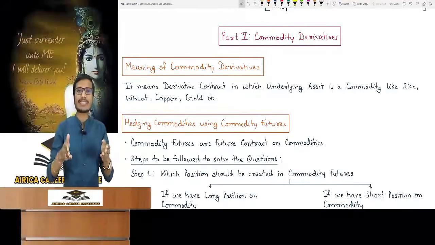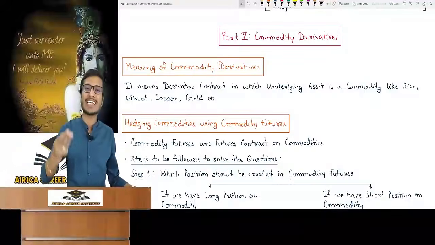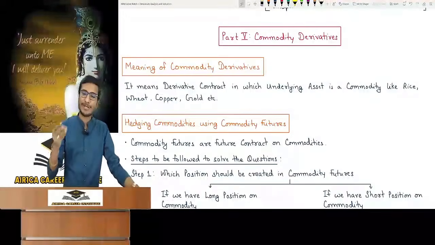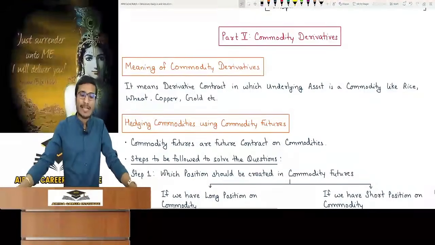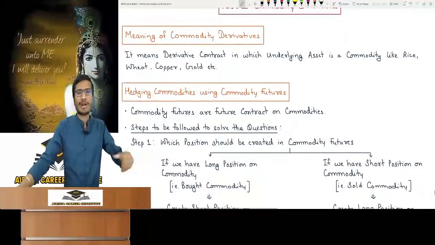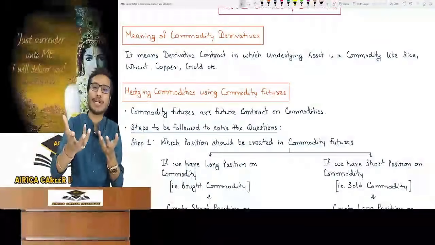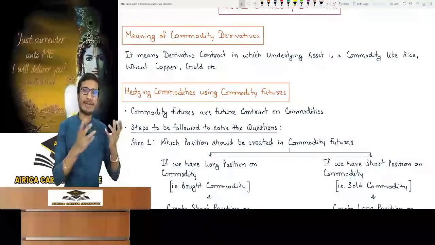The secret point is that you don't get theory questions from practical subjects. If you get one by mistake, it can be for a maximum of 4 marks. Otherwise, you won't get it. Okay? You don't have to waste your precious time on that. Now let's complete this last part, commodity derivatives. I already told you that in a commodity derivative the underlying asset is a commodity. It can be rice, wheat, bajra, copper, gold or any other commodity.